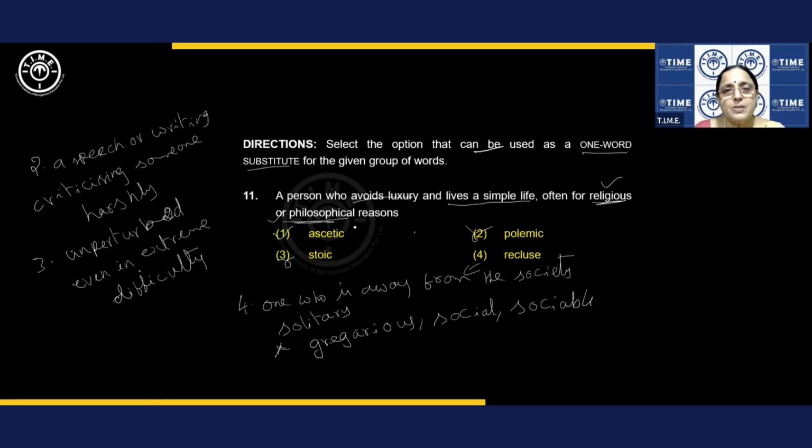He is away from the society. Recluse is away from the society, but he may lead a luxury life. The common thing between ascetic and recluse is both are away from the society. The answer is ascetic. Recluse is close, but not exact.